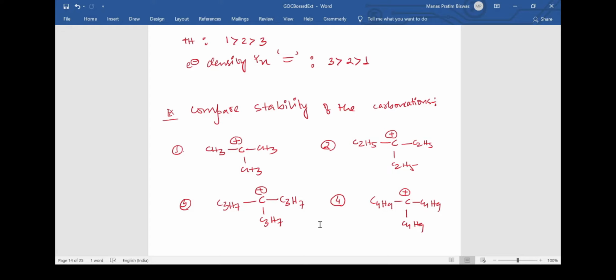But we have seen that hyperconjugation is more powerful than inductive effect. So on the basis of hyperconjugation we'll judge first. Among 1, 2, 3 and 4, one is having 9 alpha hydrogens. Since one is having 9 alpha hydrogens, we can clearly say that one is the most stable, because we have already decided that hyperconjugation is a more powerful effect